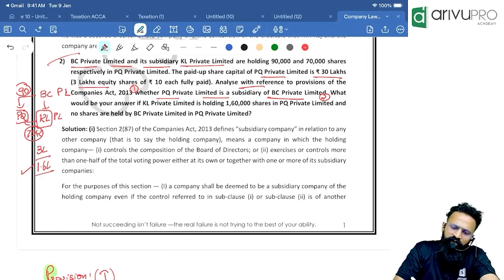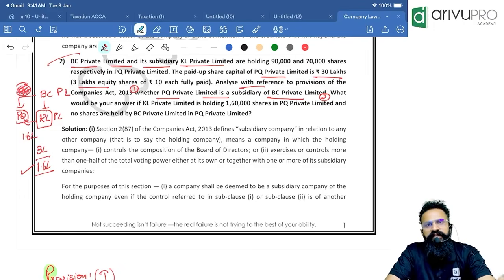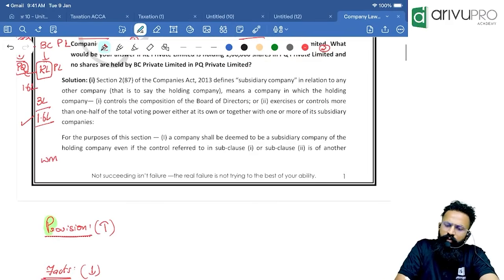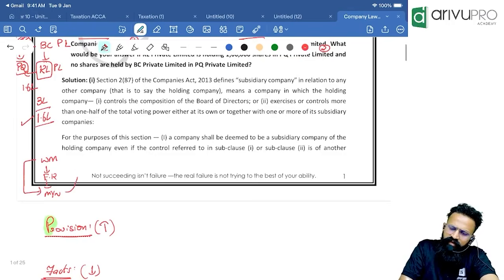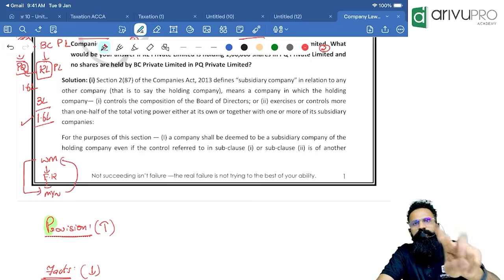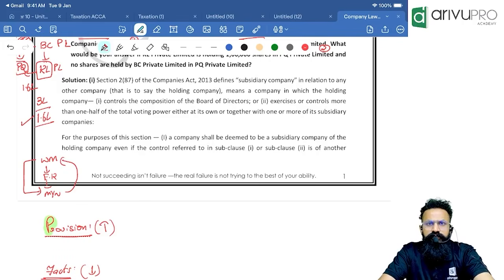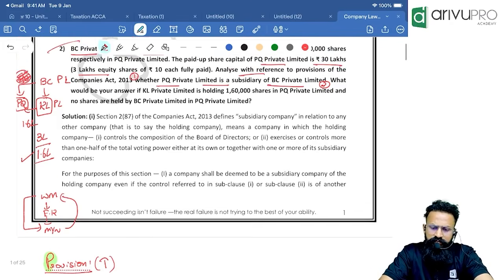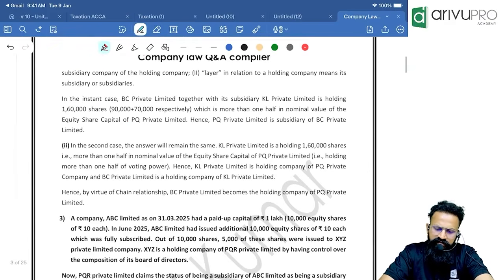Conclusion number 2: what if KL Private Limited itself holds the entire 1.6 lakh and BC holds nothing? Remember, that will be the third case, deemed subsidiary company. In my class, I would have given you the example: Walmart is a shareholder in Flipkart. Flipkart is a shareholder in Myntra. So Walmart need not hold anything in Myntra. Still, Myntra will be considered a deemed subsidiary company of Walmart. That's my conclusion number 2. Is this clear, all of you? Pakka? That's my answer.